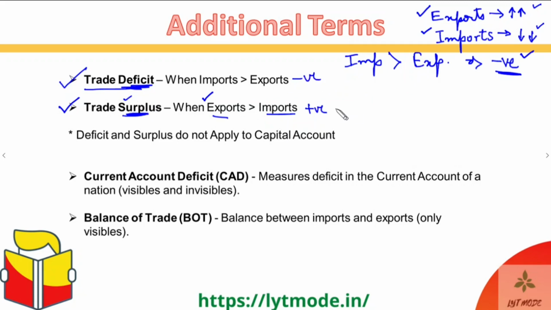Okay guys, and an interesting part over here is that these deficits and surplus do not apply to the capital account. The trade deficit and the trade surplus only apply to the current account of a country. Capital account is something where we do not directly talk about the trade deficit or trade surplus.